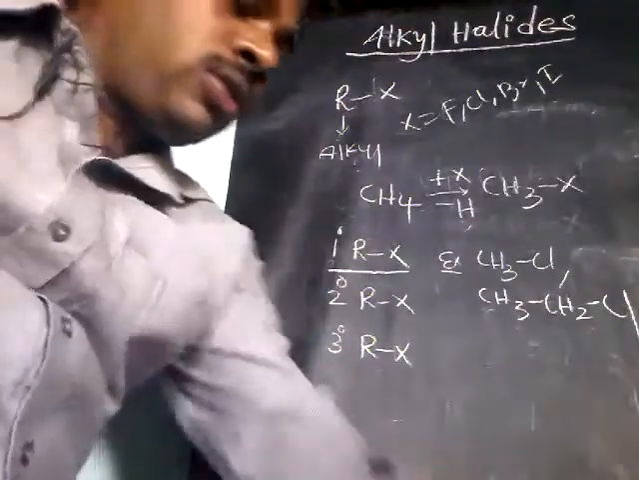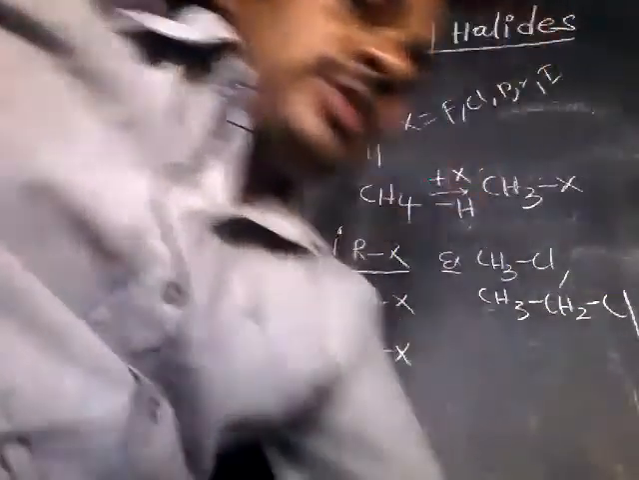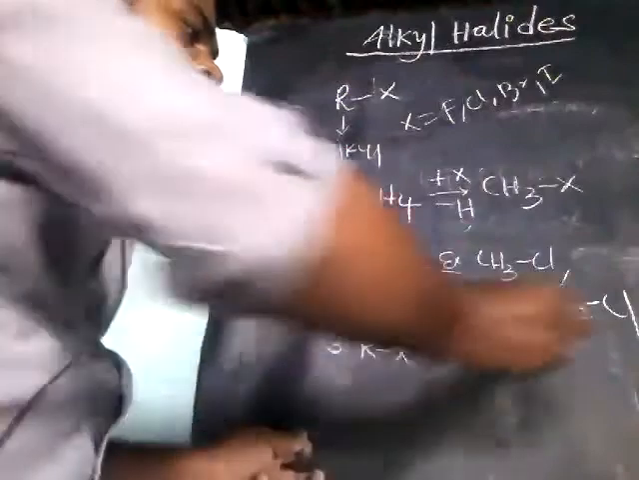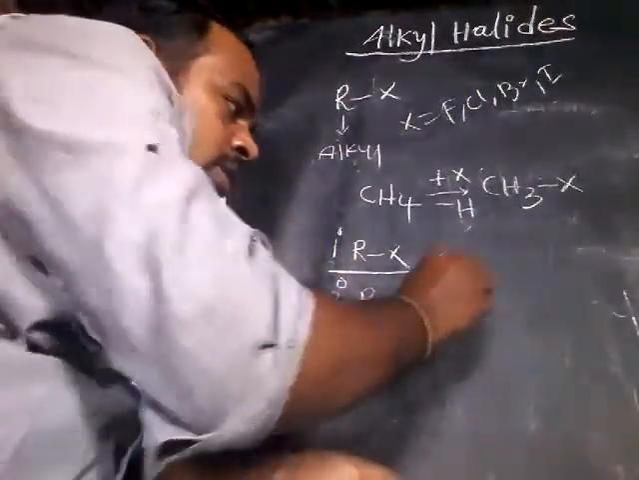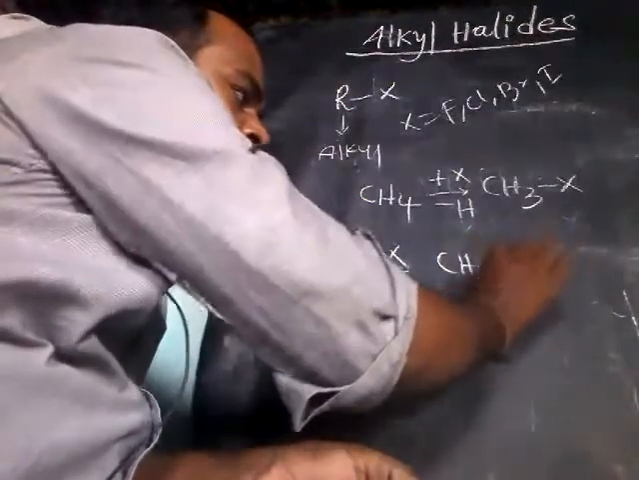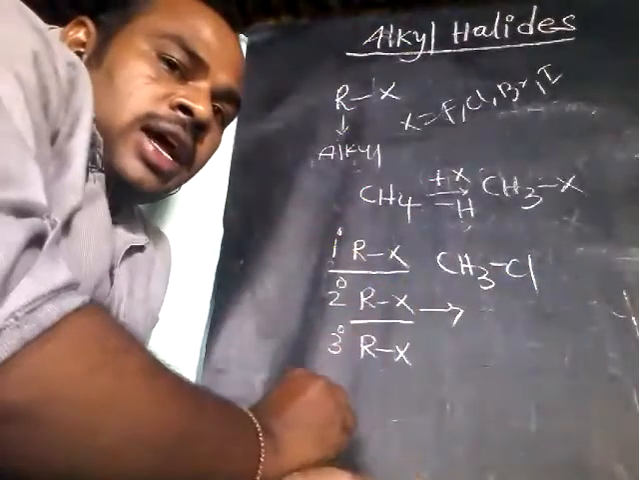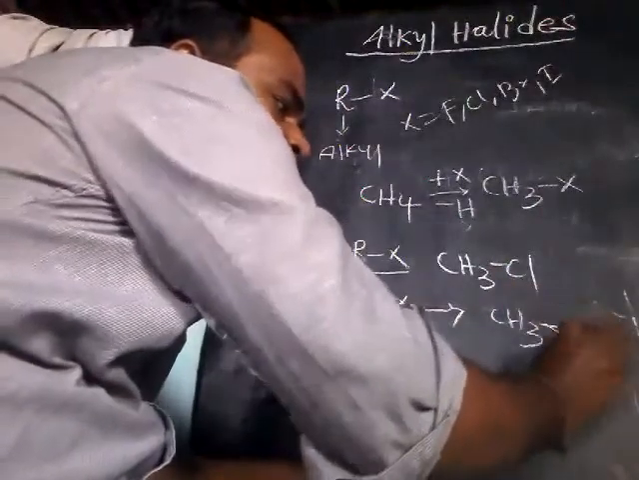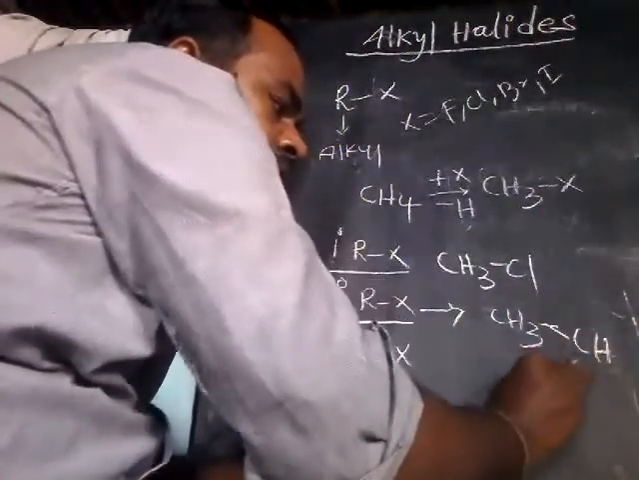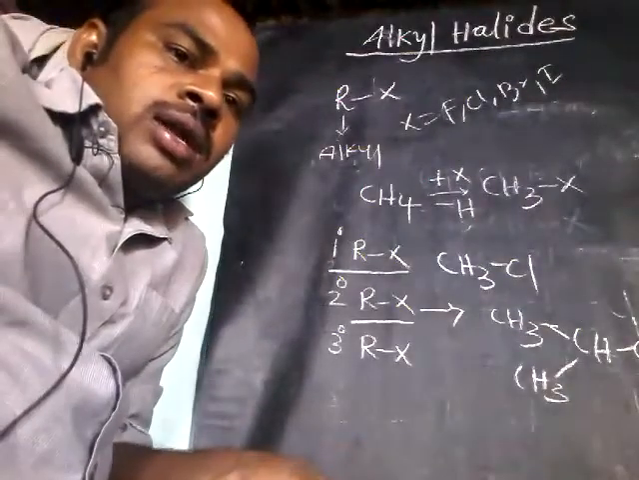And next, coming to secondary alkyl halides. So these are the secondary alkyl halides. This is a primary alkyl halide, CH3Cl. Now for secondary alkyl halides, for example, if you take CH3-CH-CH3 with Cl on the middle carbon.